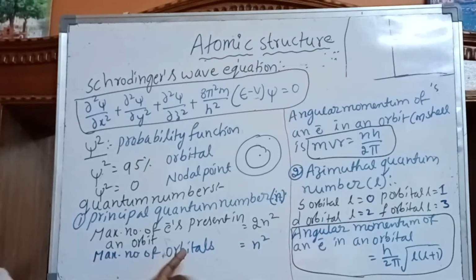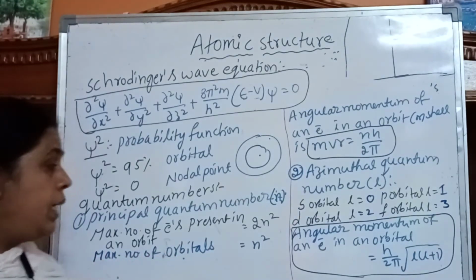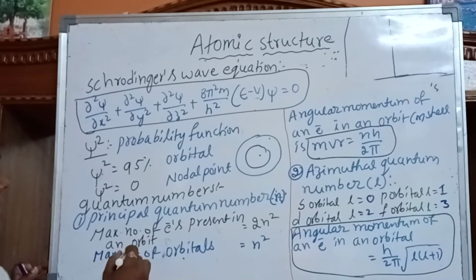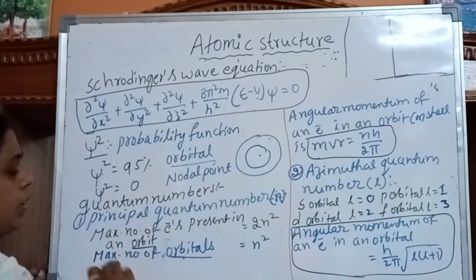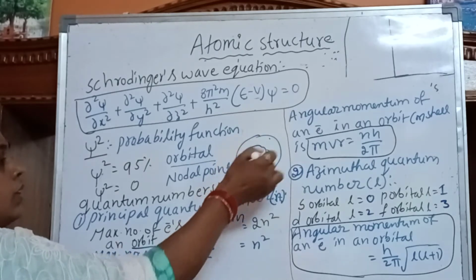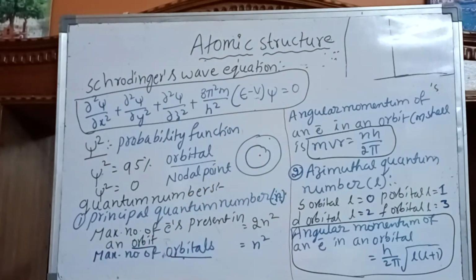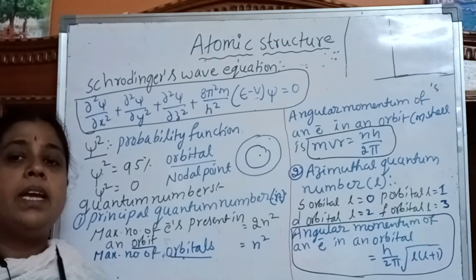Next, the maximum number of orbitals. Orbit is different from orbital. This is orbit, this is orbital. Orbital means this 95% region. Orbit means these shells. So the maximum number of orbitals in an orbit is equal to n square.